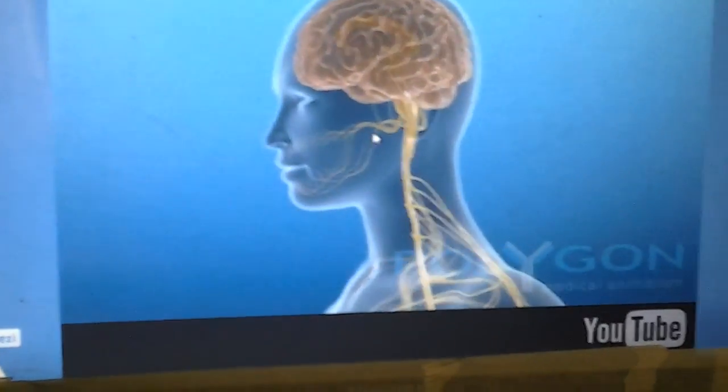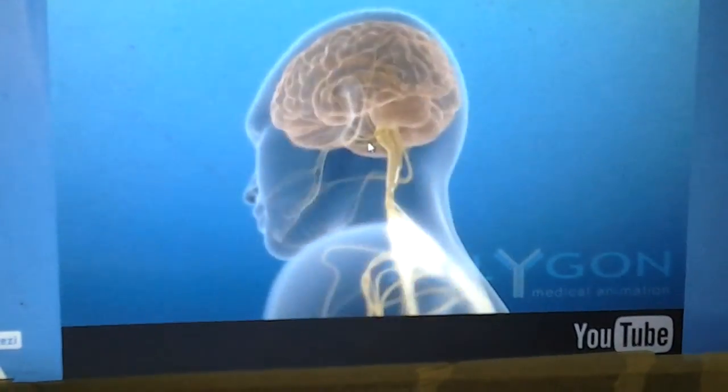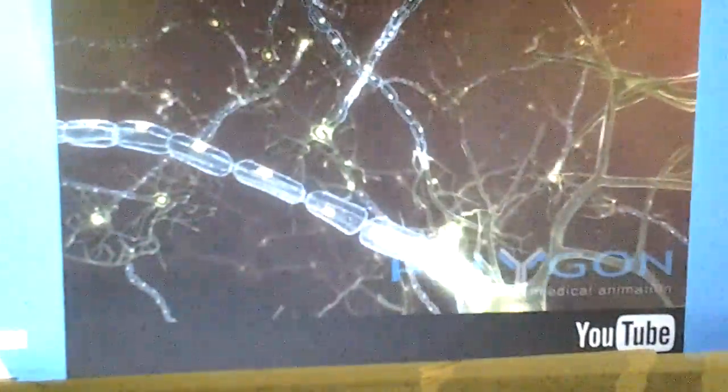Multiple sclerosis, or MS, is a progressive disease of the central nervous system in adults, affecting around 2.5 million people worldwide. MS affects the ability of